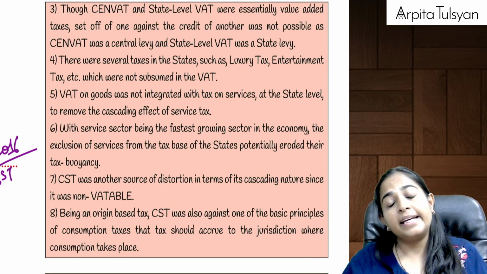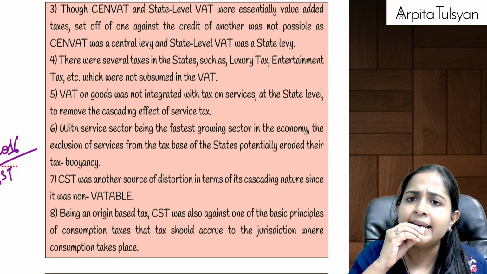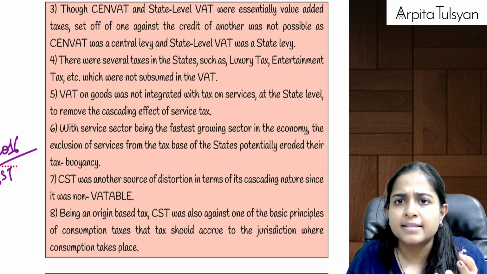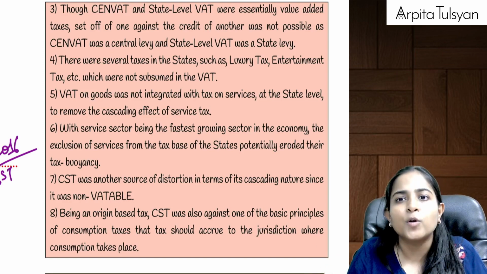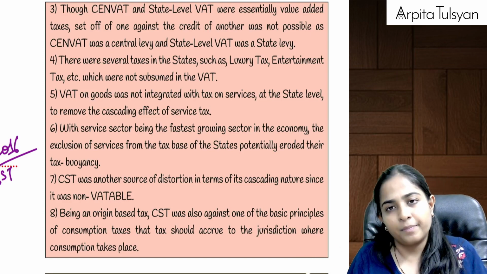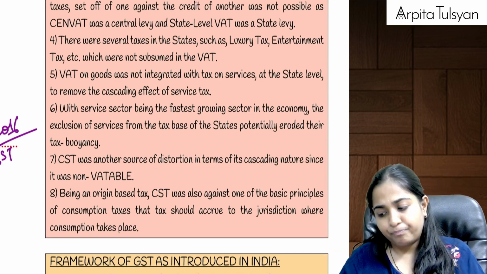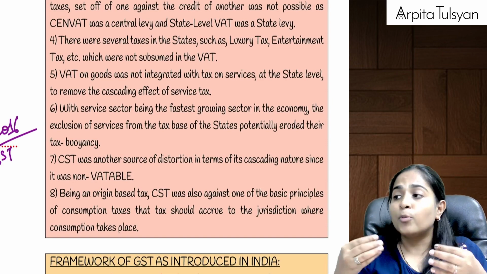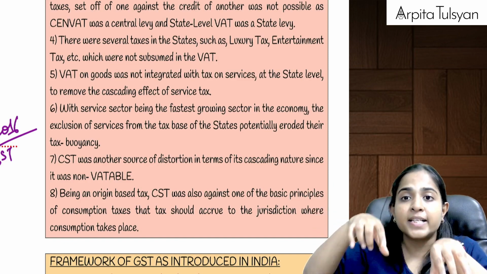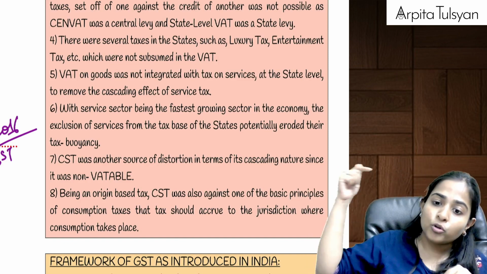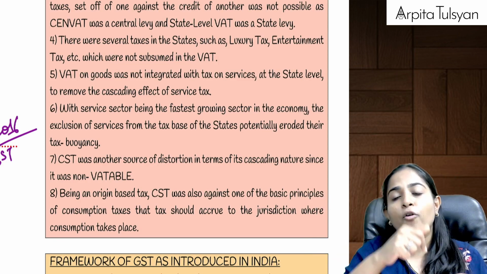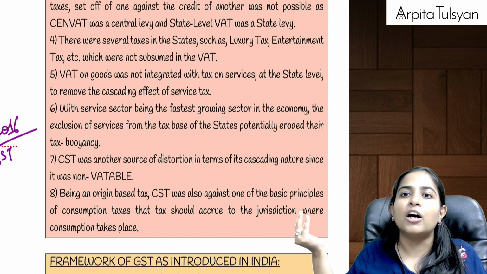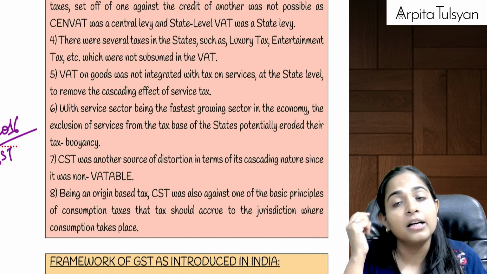Right? Then in the old regime, there were many multiple taxes which were levied by the state government. Luxury tax, purchase tax, taxes on advertisement. What nonsense. Multiple taxes. Now they have gone. Now only one tax, that is your GST. Then VAT and service tax were not integrated. Let's say to provide you some teaching services, if I am purchasing some goods, I will be paying tax on those goods also, plus I will be paying the tax while providing the services also. There was no credit available, right? Because again, different governments: VAT state government, service tax central government.